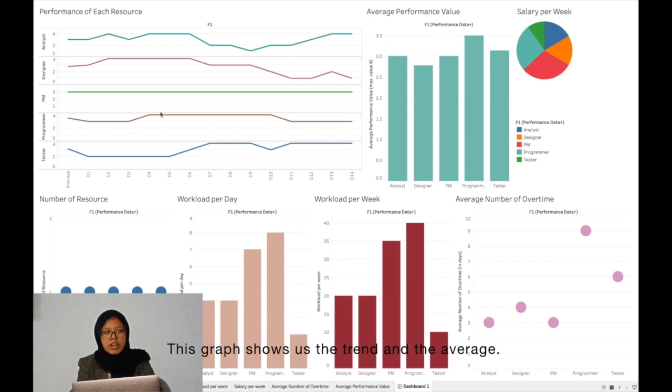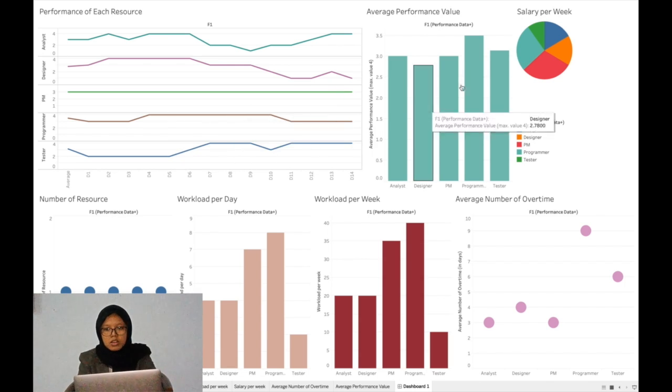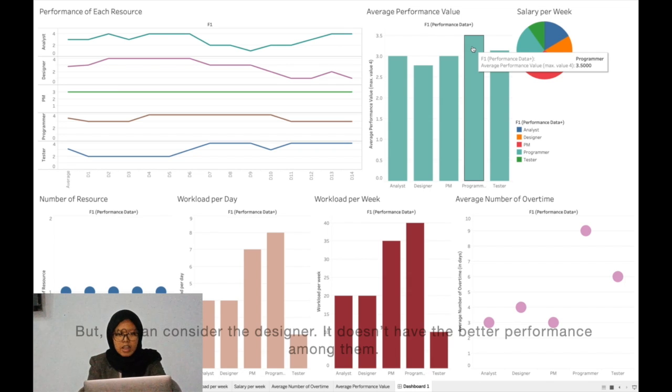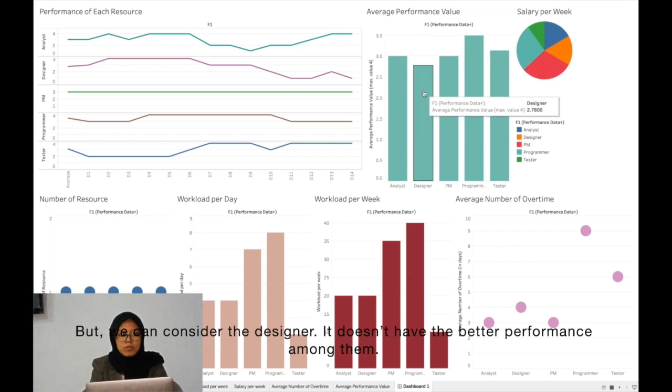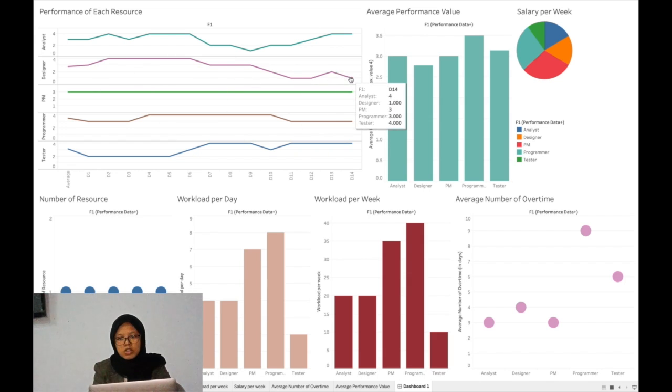These graphs show us the trend, and the other one is the average. And it will be better if we don't even touch the programmer, as they are the backbone. As we can see, the performance is good, and the average performance is quite high. Then the PM as well. But we can consider the designer. It doesn't have the better performance among them. As you can see, the designer has the lowest performance, and the trend is that it will lessen through the end of the implementation.